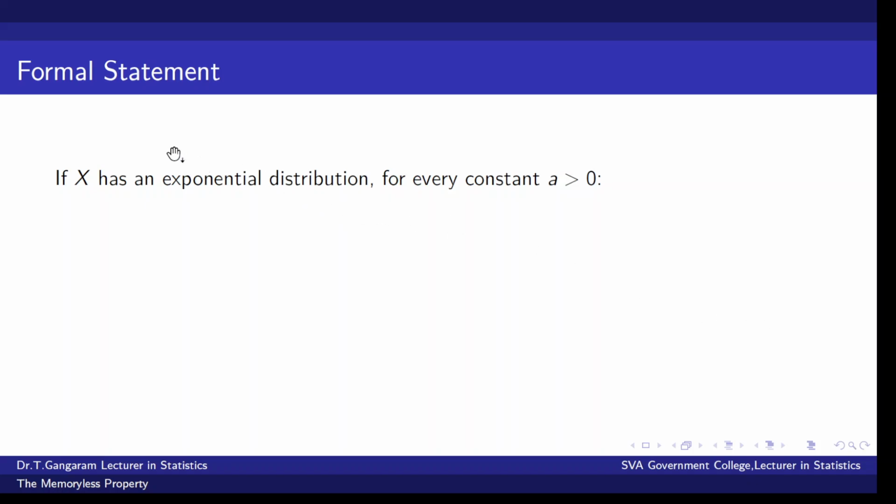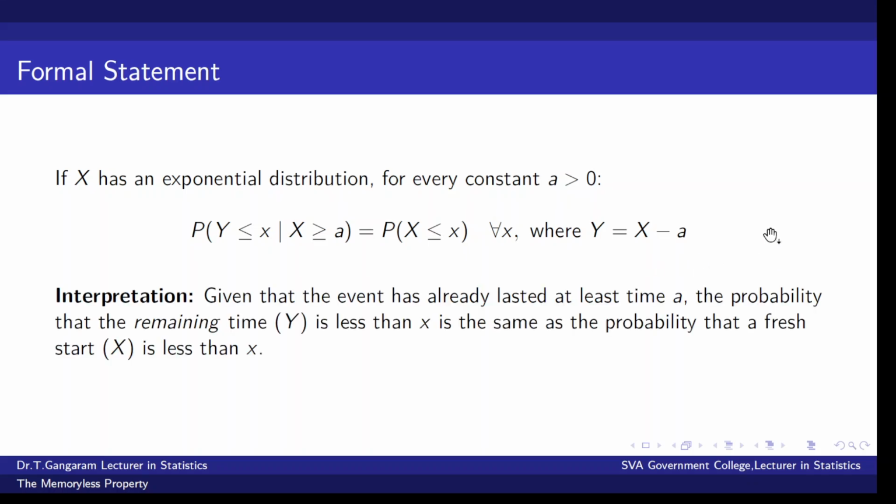Let us look at the statement of the memoryless property of the exponential distribution. After understanding the concept behind the memoryless property: if X is exponentially distributed, then for every constant a greater than 0, probability of Y less than or equal to x, given that X greater than or equal to a, is equal to probability of X less than or equal to x for all x, where Y is equal to X minus a.